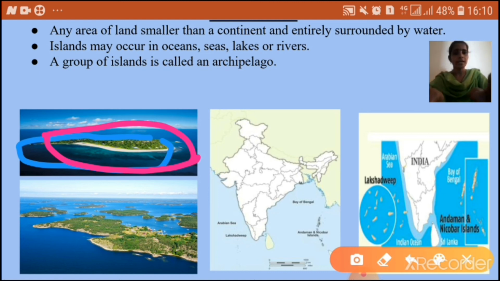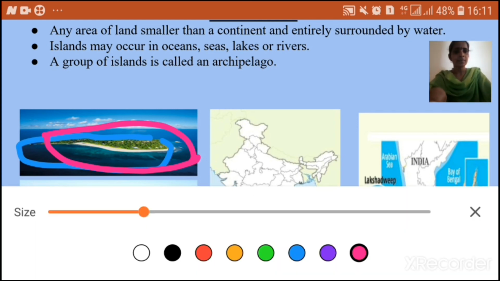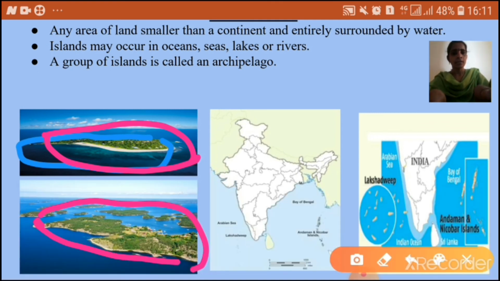Look at this map picture. This is an archipelago. Why is it called an archipelago? Here, not one island, you can see a group of islands.